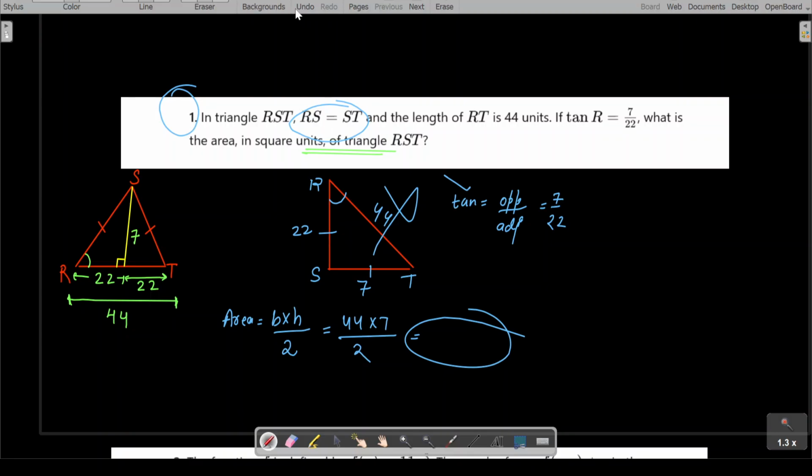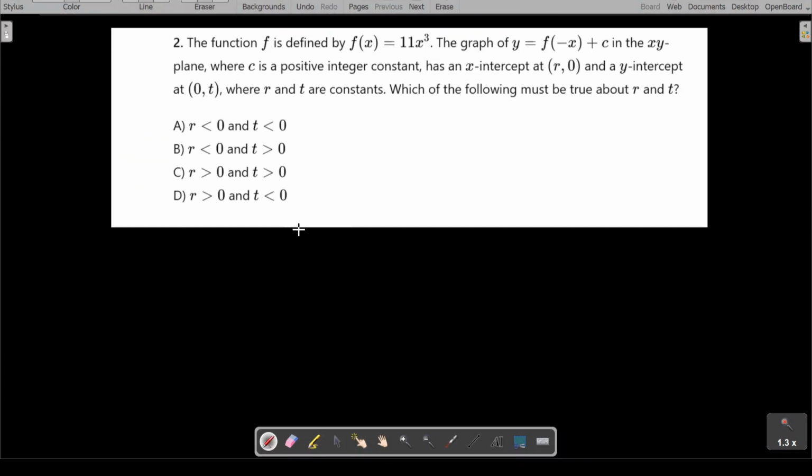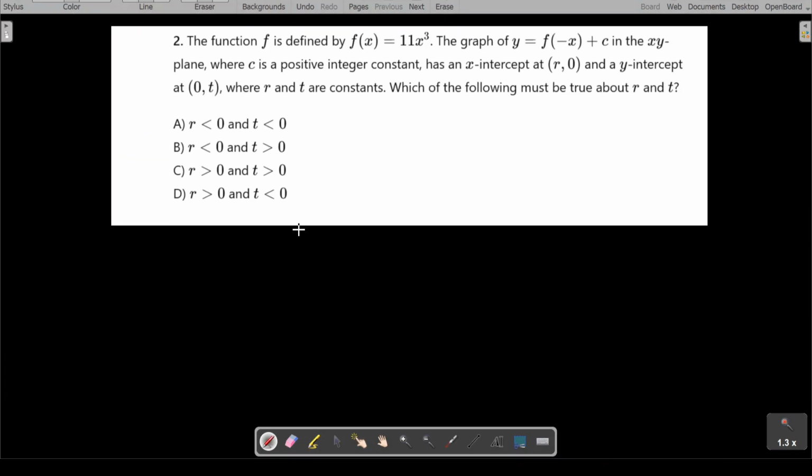Okay, let's talk about the next question. So, here we are with another question. You can spend 60 seconds, think about it, and then we are going to start this. So here, basically two functions are given to me. One is a normal function which is f of x equals 11x cubed, and the second function is y equals f of negative x plus c.